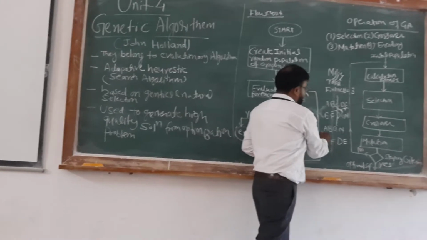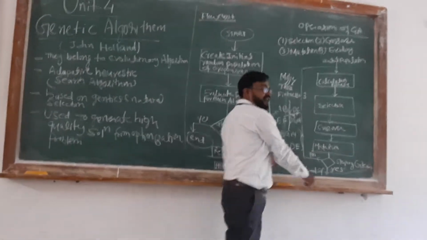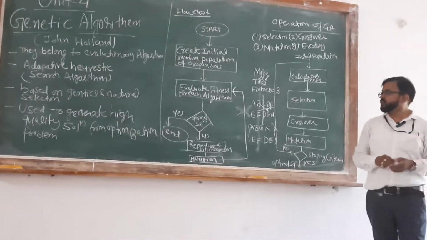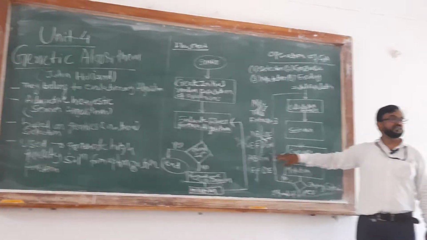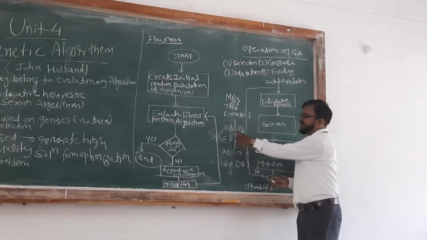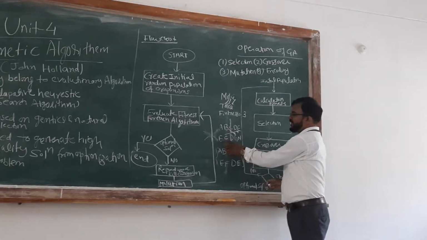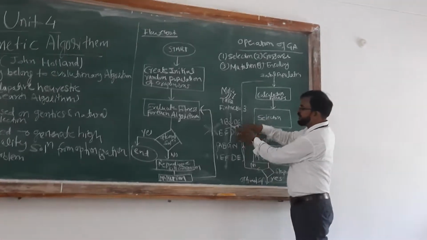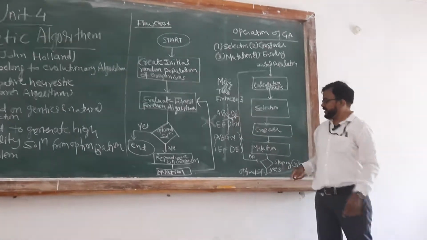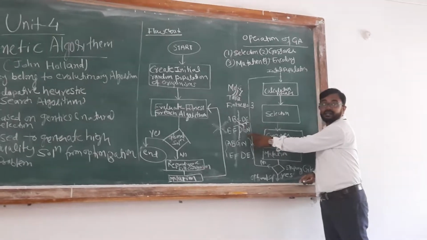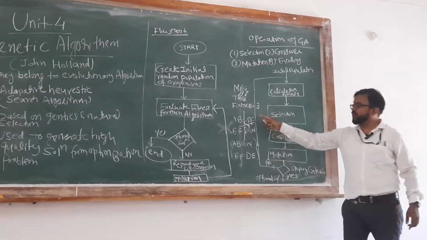So finally you will get this kind of word. After doing the crossover, there may be a chance that the children have optimal solutions, right? A, B, GN, E, F, DE. So basically we are performing the crossover, and this crossover is nothing but swapping. So this is called crossover.